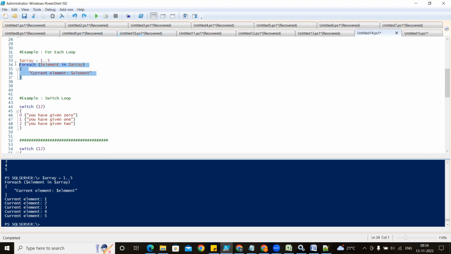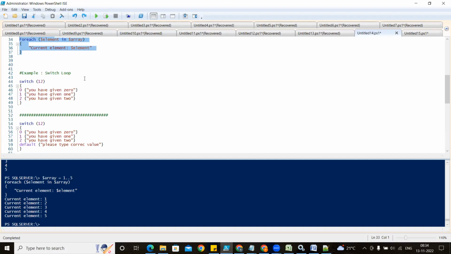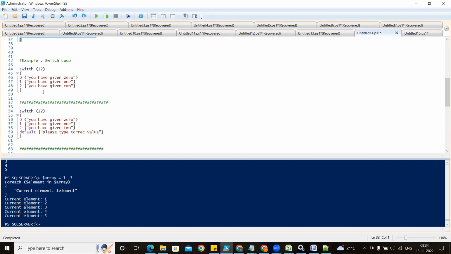And later we will use this example whenever we are writing the script for running a single script on multiple servers. That time we used this concept only for taking the server names one by one, right? I hope you remember this. So if you are not going to revise the video, it is very difficult.